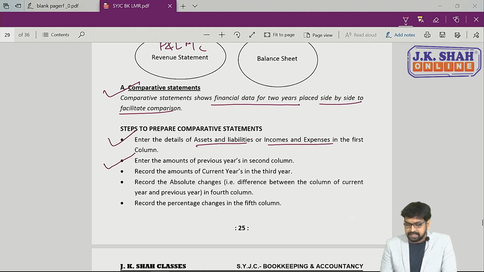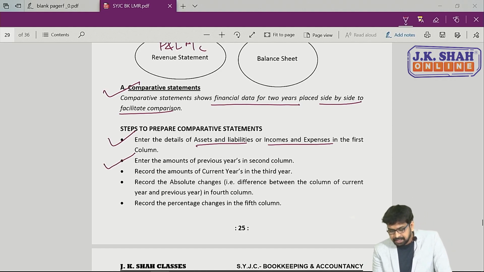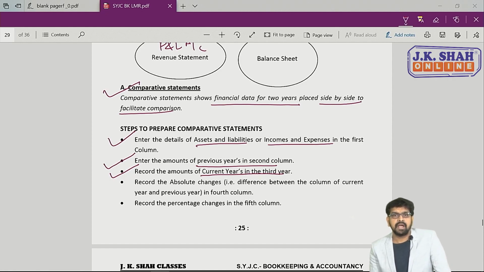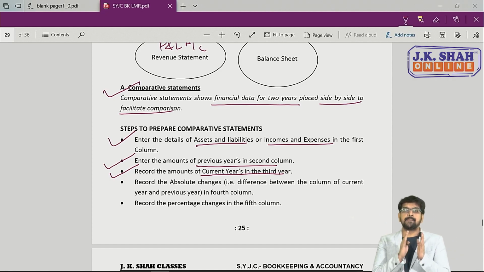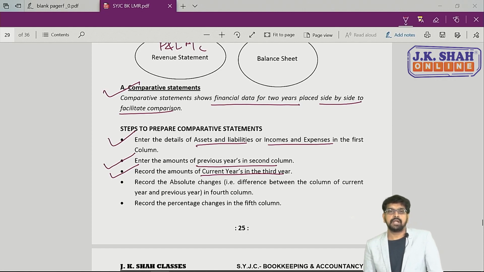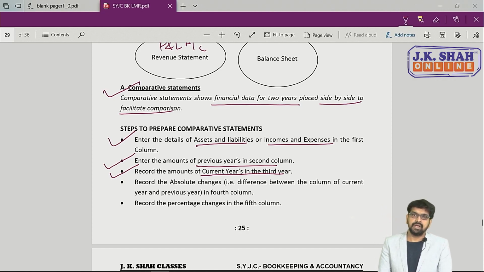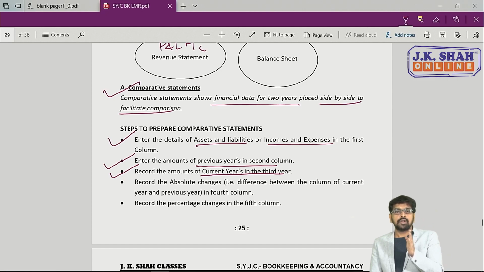Then second column में enter the previous year's amount. तो second column में क्या होगा? Previous year का amount आएगा. In third column we'll write current year का amount. So फिर एक बार what we are doing is we are preparing comparative financial statement. यहाँ पे columns की बात कर रहे हैं हम लोग.